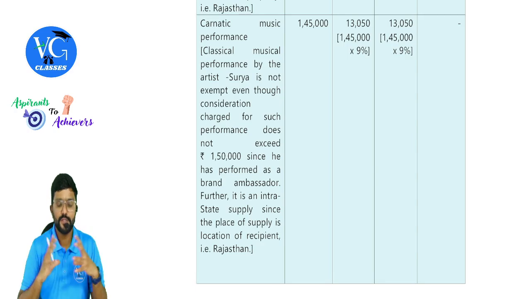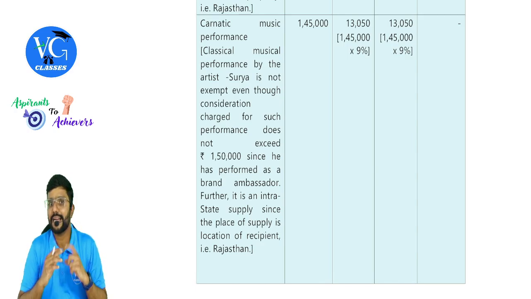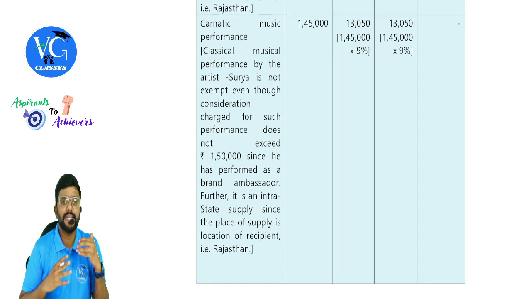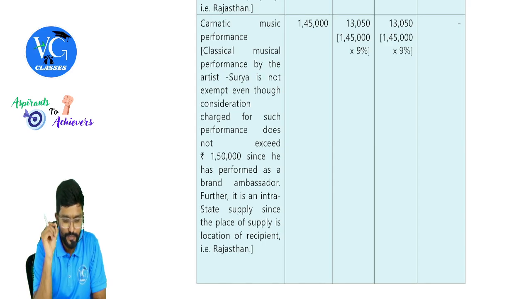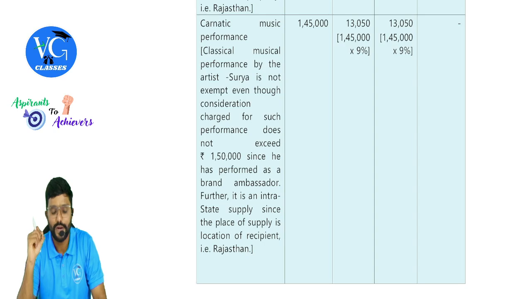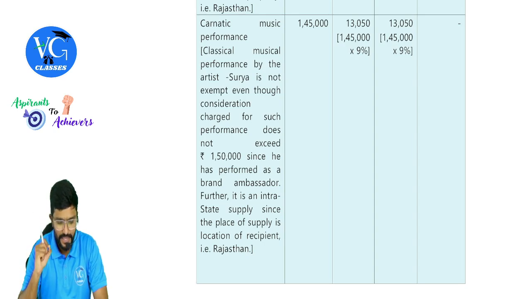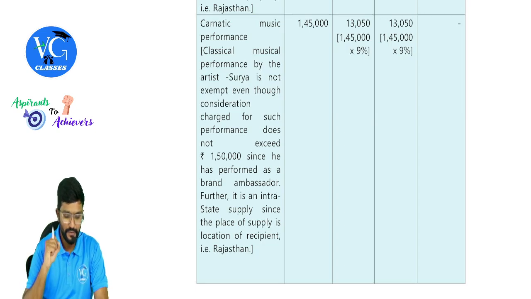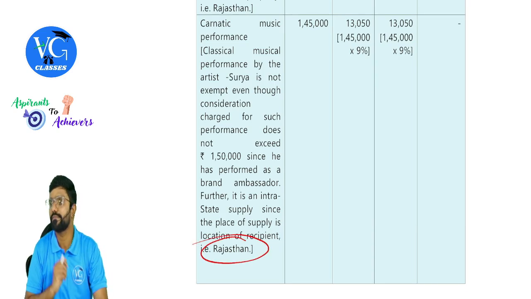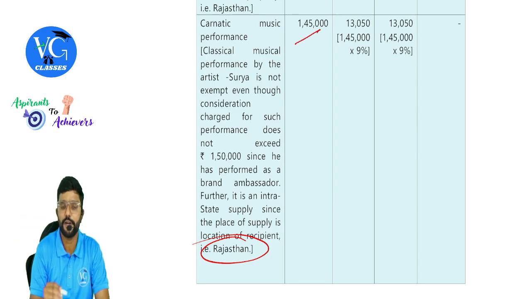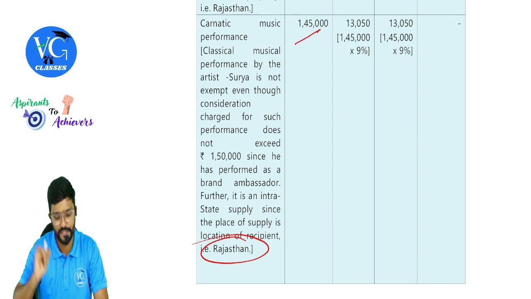Next, Carnatic music performance. Even this is not exempt because he is acting as a brand ambassador. He is promoting a brand. Classical musical performance by the artist Surya is not exempt even though consideration charged for such performance does not exceed 1,50,000, since he has performed as a brand ambassador. Further, it is an intrastate supply since the place of supply is location of recipient, that is Rajasthan. Hope you guys got it. So 145 into 9% each.